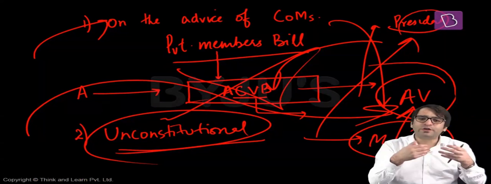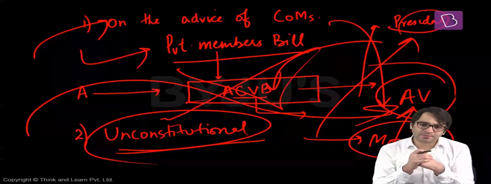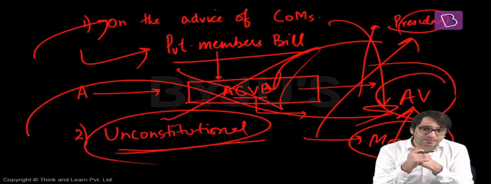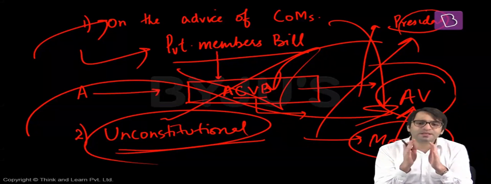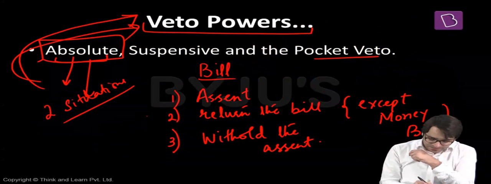And this absolute veto can be envisaged when a private member's bill is passed by the Parliament. If it is passed by the Parliament, and the government is against this private member's bill, the government can recommend to the President, please use your absolute veto because we don't want this law to enter into force. That is absolute veto.